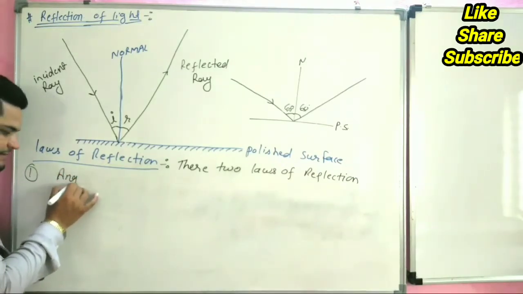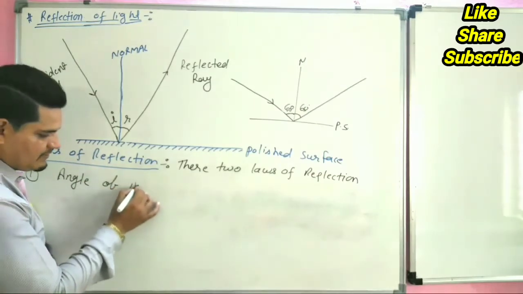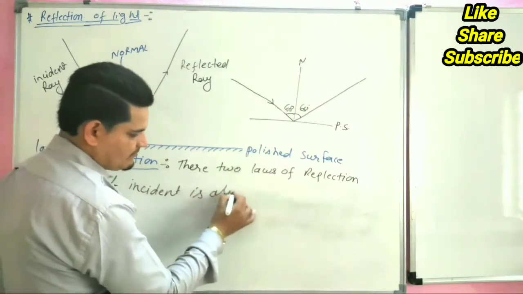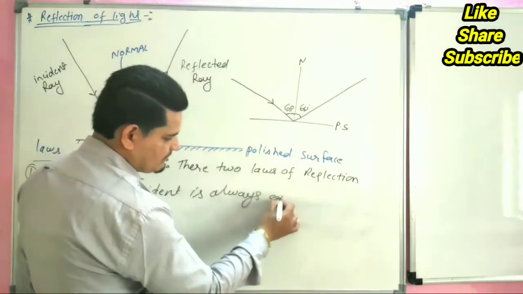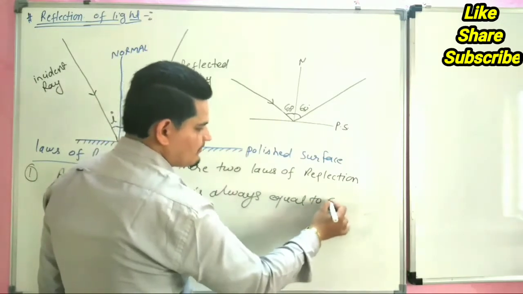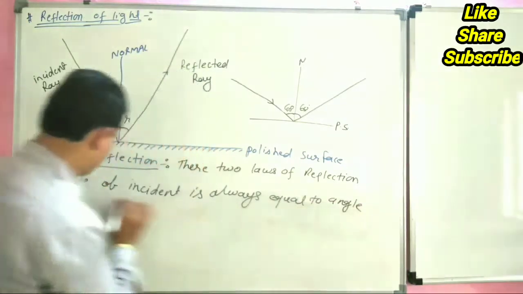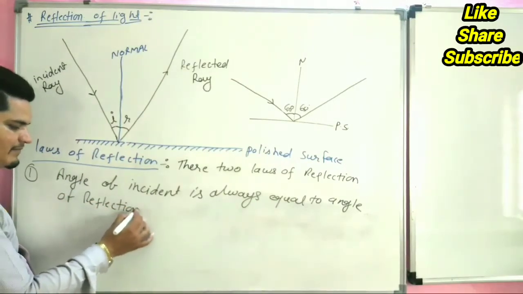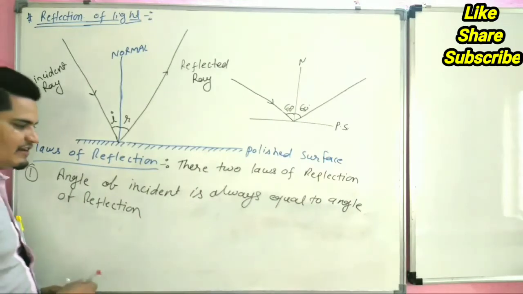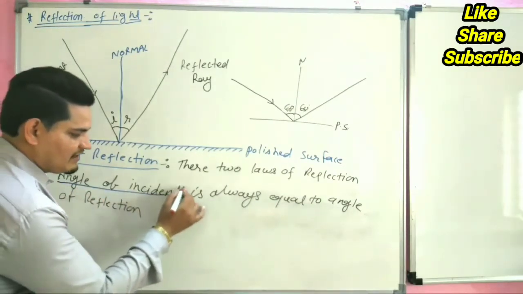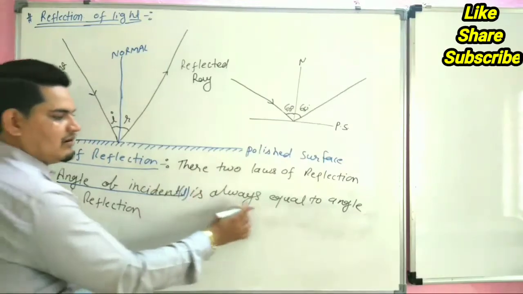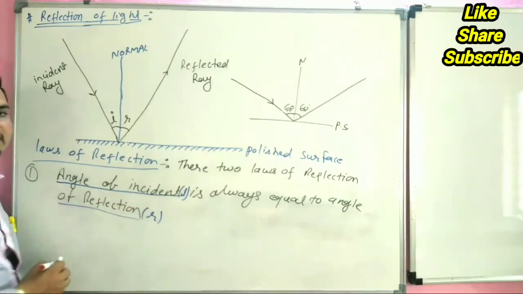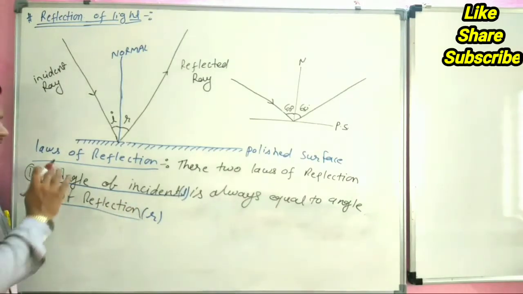The angle of incidence is always equal to the angle of reflection. We can say this I, the angle of incidence, is always equal to R, the angle of reflection. This is called our first law of reflection.